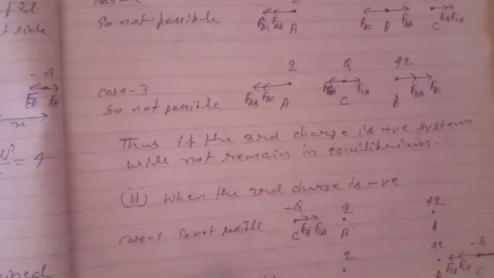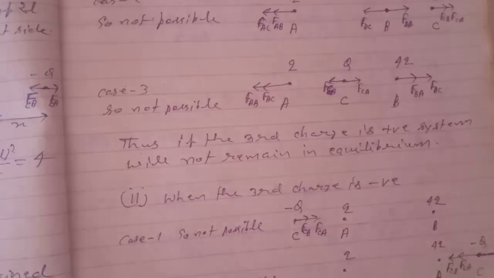Now, case 1. Here, if we place the third charge, a negative charge, at point C as shown in the figure, then this charge will attract it in this direction and this charge also will attract it in this direction. So again, it will not be in equilibrium. There is no possibility of the system being in equilibrium.